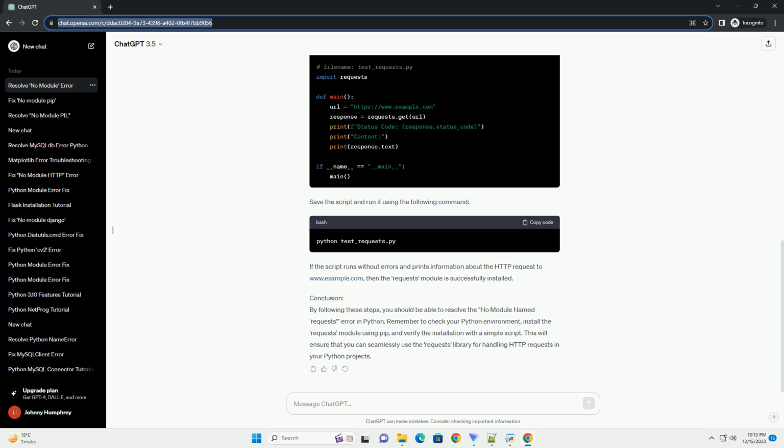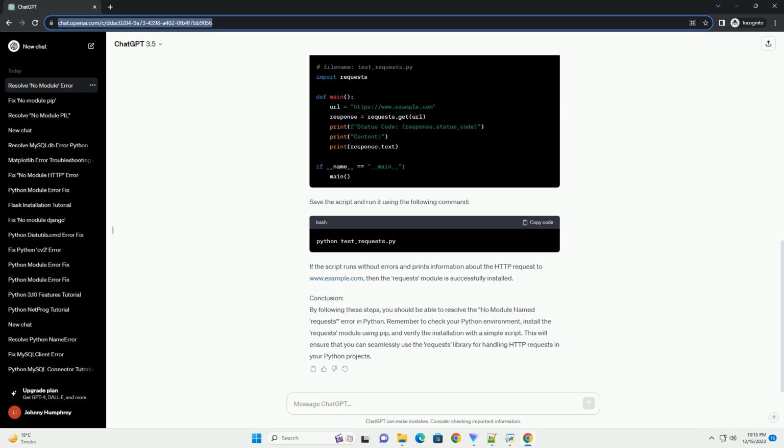Step 3. Verify installation. To ensure that the requests module is installed correctly, create a simple Python script and try importing requests. Here's an example script. Save the script and run it using the following command. If the script runs without errors and prints information about the HTTP request to www.example.com, then the requests module is successfully installed.